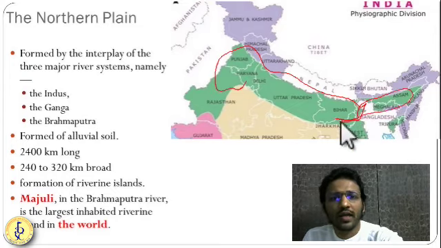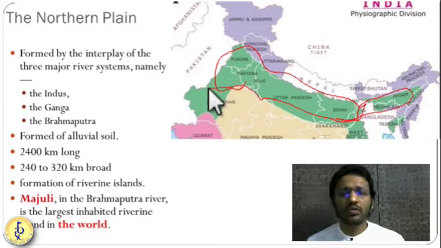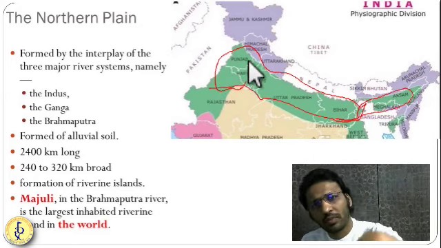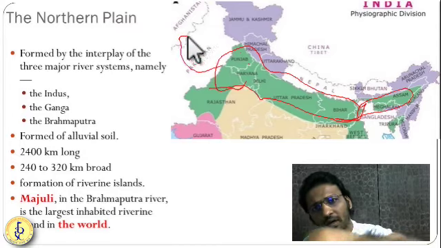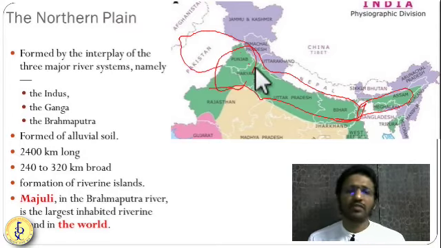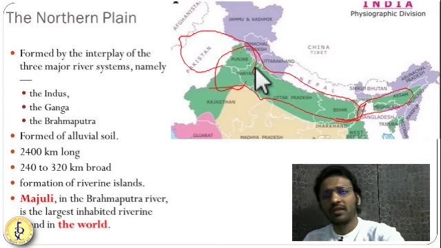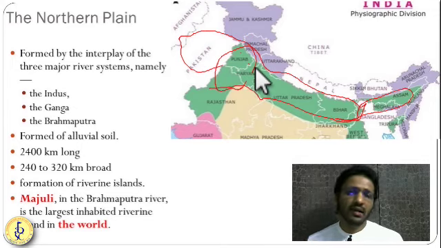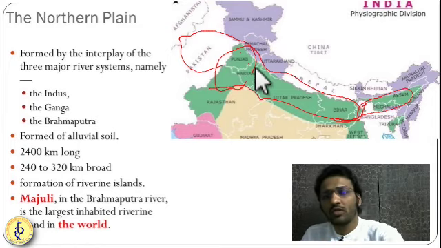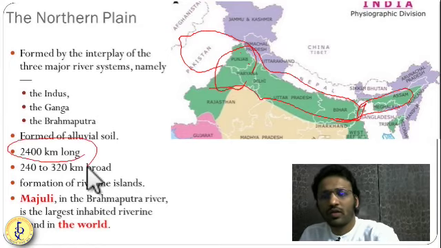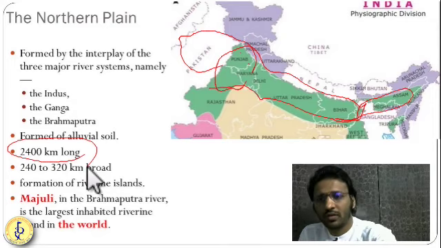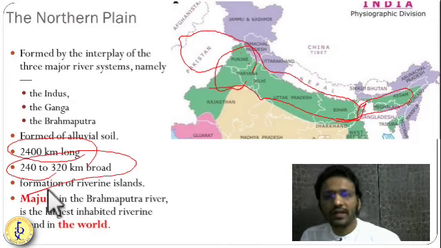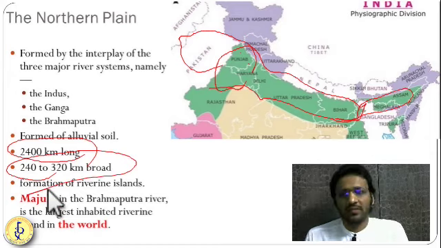They are also called the Ganga Brahmaputra Sindhu plain. They are partly in Pakistan too. Getting it? Some part of them is in Pakistan. They are formed because of three rivers: Sindhu or Indus, Ganga, and Brahmaputra. They are as long as the Himalayas because they have formed at the foothills of the Himalayas, almost 2,400 kilometers long. The width is huge, up to 320 kilometers.